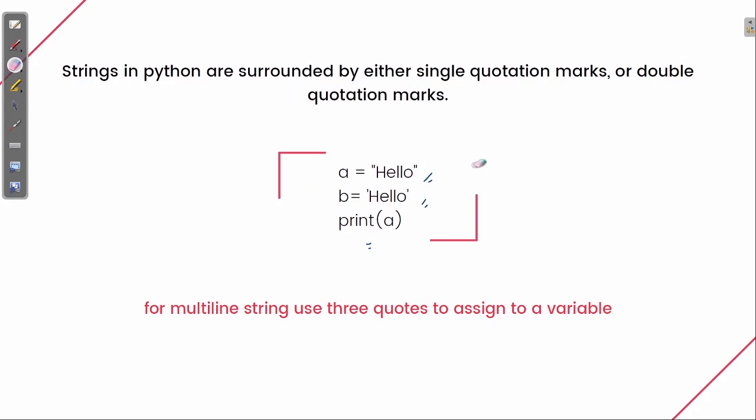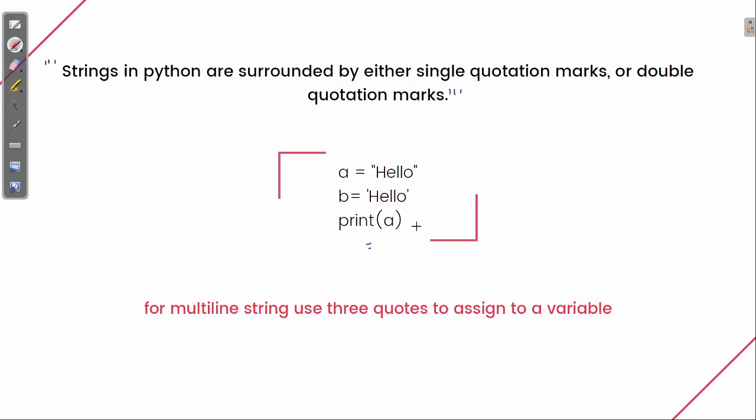Also, for multi-line strings, suppose I need to print this line. For that you can use triple quotes, three single quotes, and this will work.